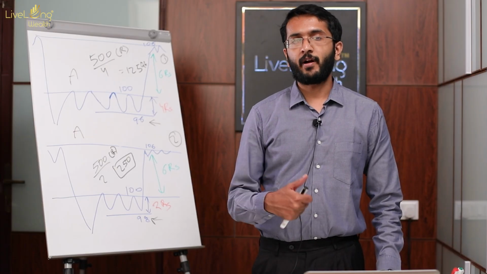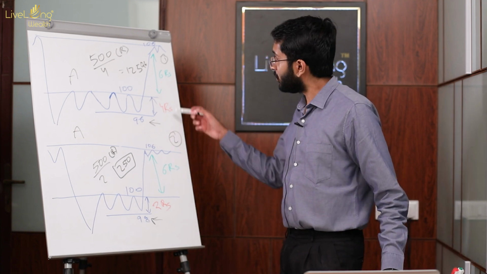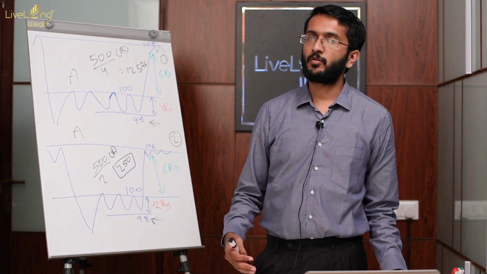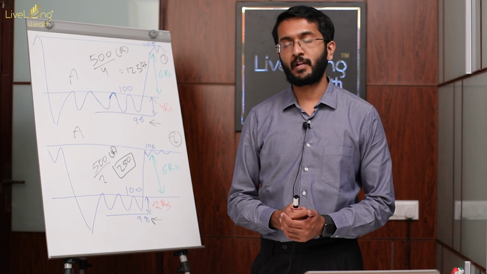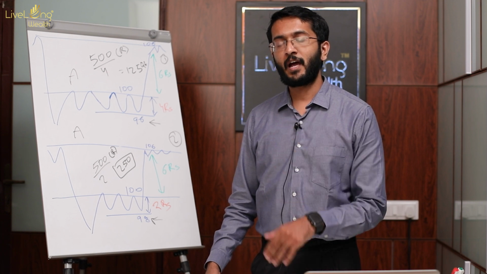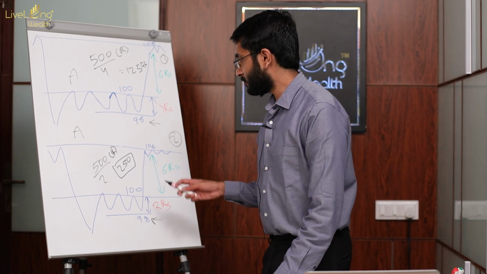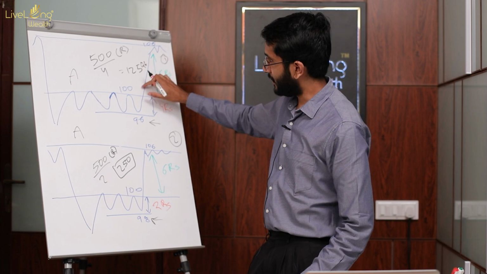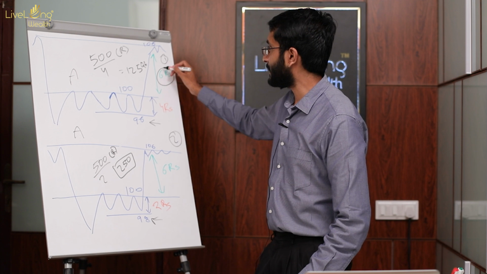Now, let me ask you another question. Which one do you think is a more favorable setup, scenario 2 or scenario 1? Based on our present understanding of directional trading, we know that only about half of the trades are going to win. So we have also talked about the first point we should keep in mind: we need to have a risk reward ratio of at least 1:2. So let's see these scenarios. In scenario number 1, the reward we are looking for is that we are expecting the price to move from 100 till 106. Just an example. So 6 rupees is what we are expecting as a target.